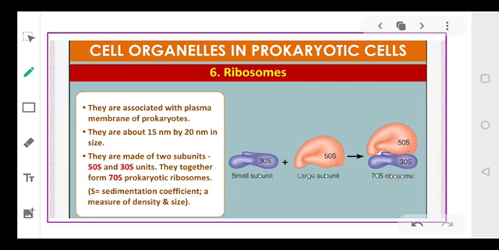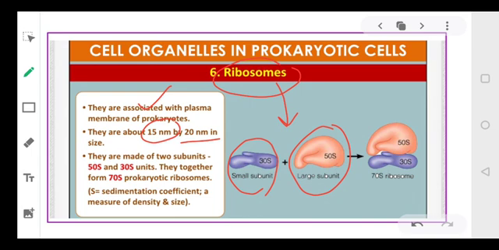Next is ribosomes. In prokaryotes, the ribosomes are associated with the plasma membrane of the cell, and they are about 15 nanometers to 20 nanometers in size. The ribosome in prokaryotes is made up of two units, 30S and 50S.